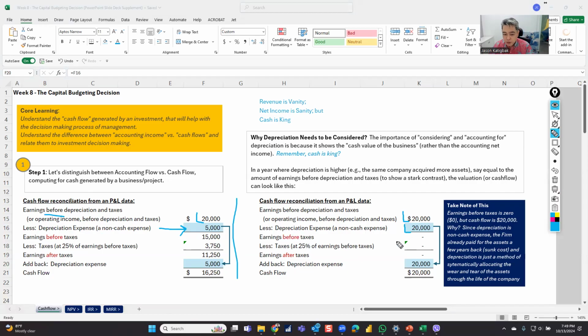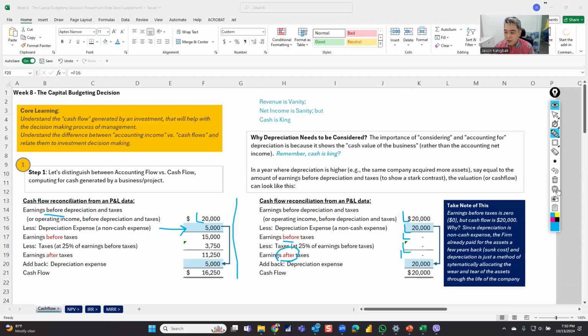Then I deduct depreciation expense to compute earnings before taxes as the base to compute the 25% tax. Of course, I don't have an amount because 20 minus the depreciation of 20 is 0. You don't have a taxable income, so I don't have taxes. At the same time, you don't have earnings after taxes.